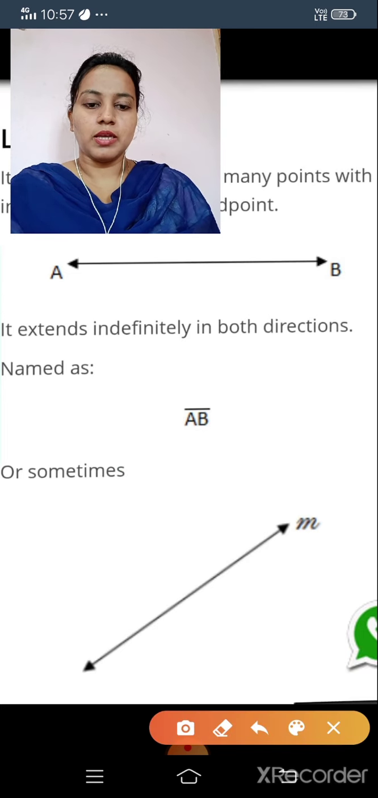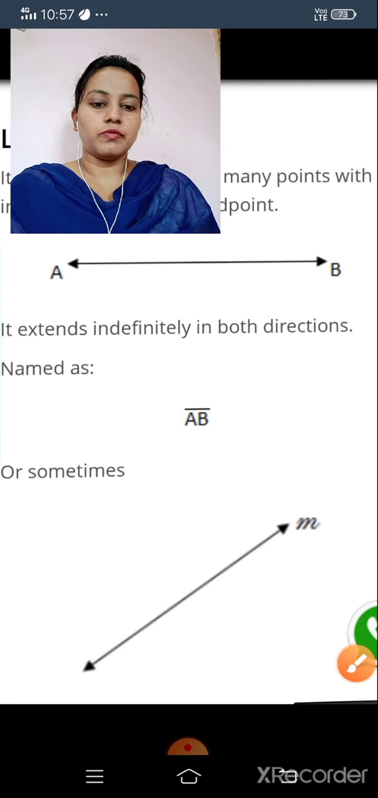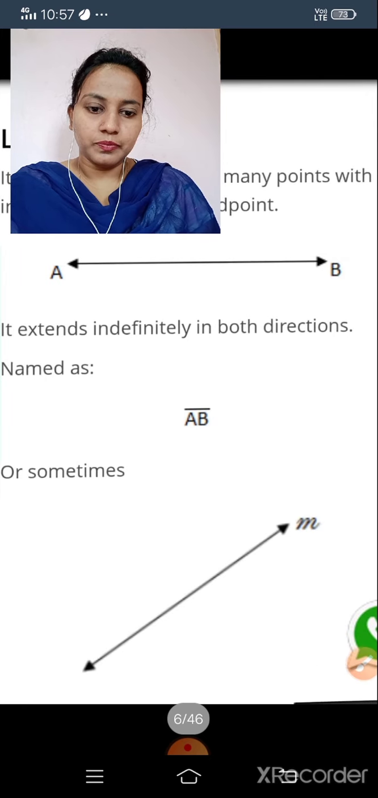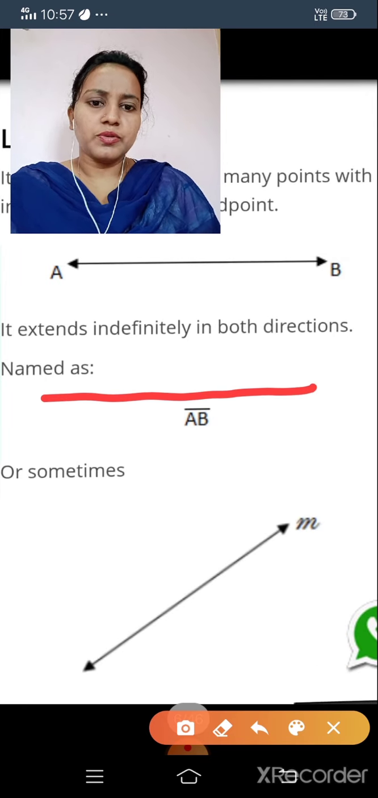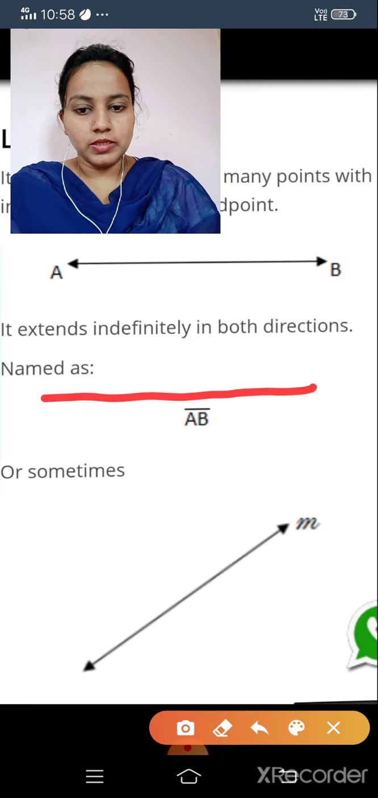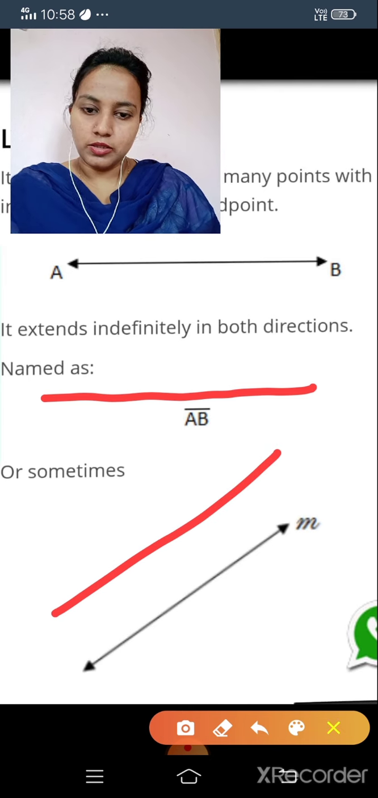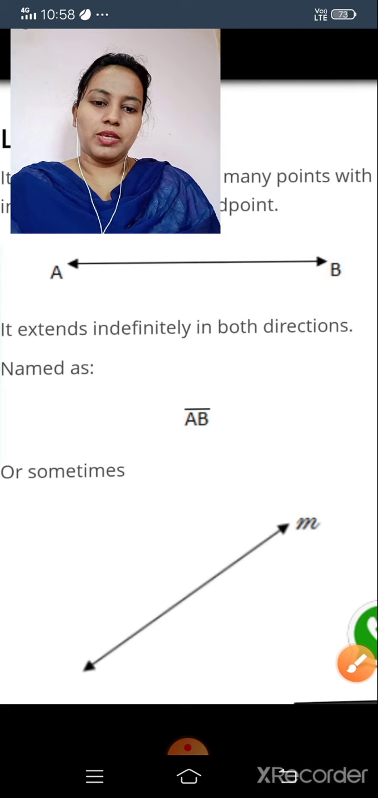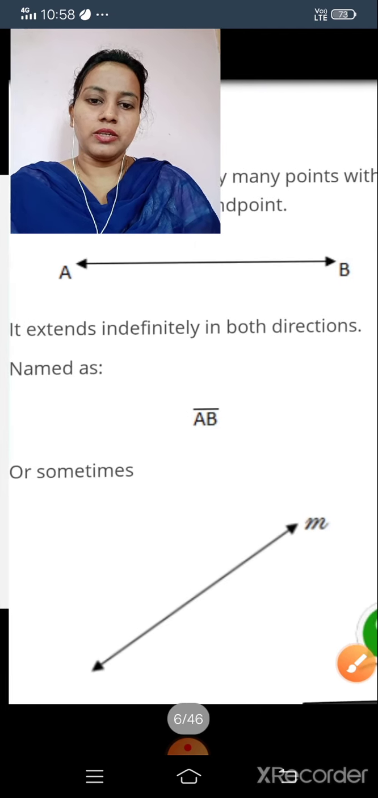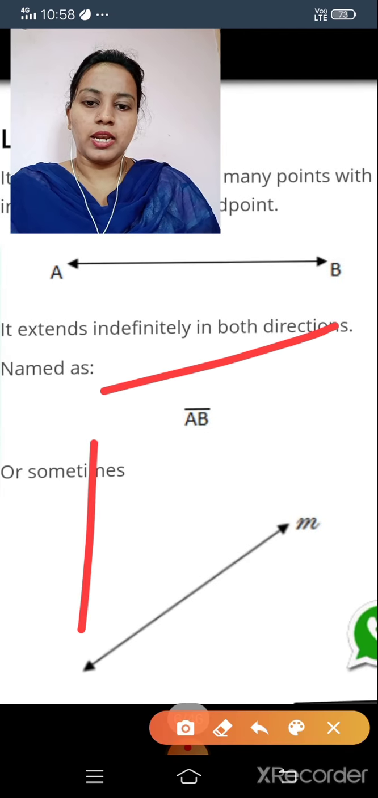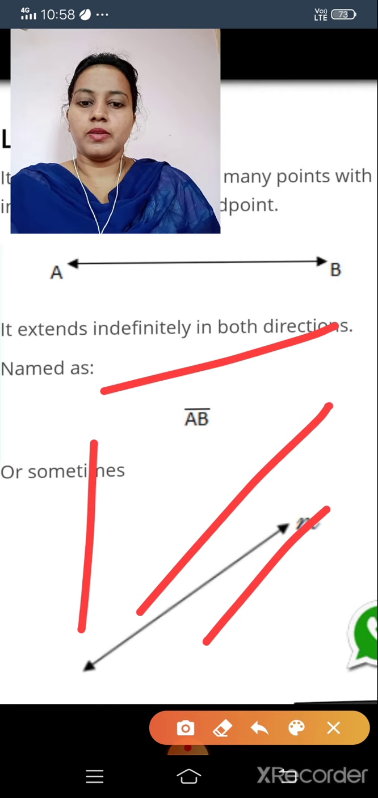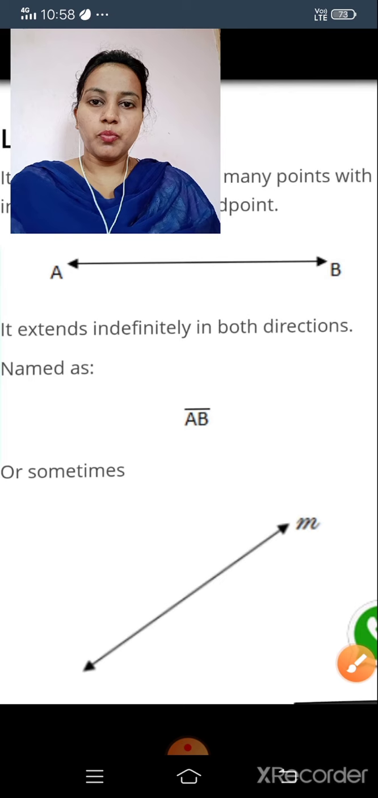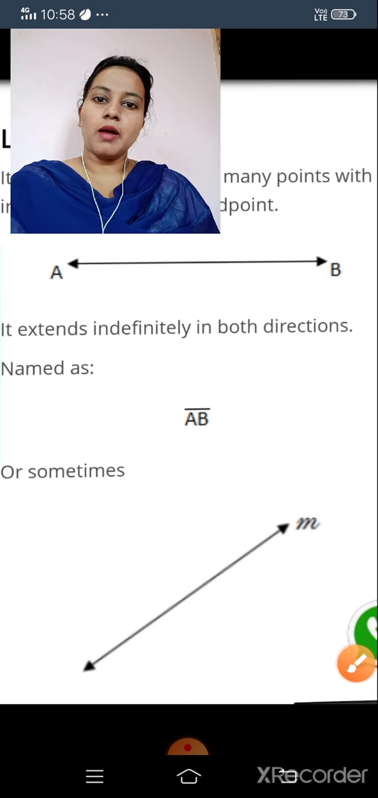Sometimes you can take it like this. It is the best example, it is also an example of a line. Is this also an example of a line? Yes. And this one? Yes, of course. And this side? Line. You can take any direction, like this. There are no end points in both directions. Is it clear about line?